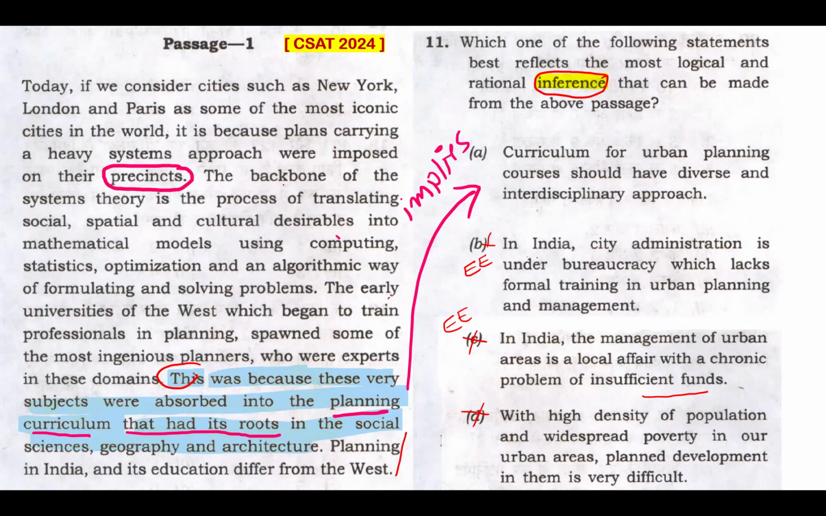So I'm coming back to my option, my inclination, that is option A, and that is the UPSC official answer key also. So no problem with that inclination. Option A is the right answer. The passage emphasizes the importance of a systems approach to urban planning that factors in social, spatial, and cultural aspects. They're all mentioned here. So that's my inference. Option A is my answer.